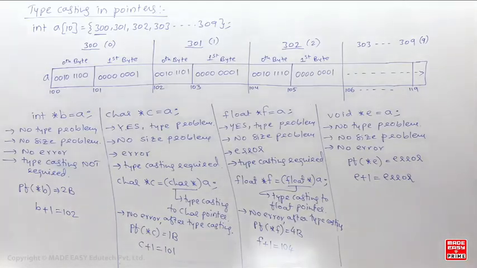Kavita Yadav, you say a double pointer can access 8 bytes. Who told you that? Even if it is a double pointer, the size is only 4 bytes, and you are saying it can access 8 bytes. Who told you that? I did not say that. I did not say it, you are understanding that on your own.